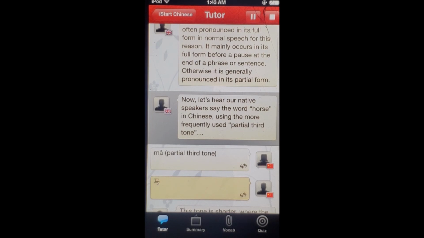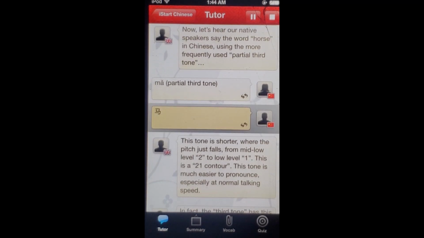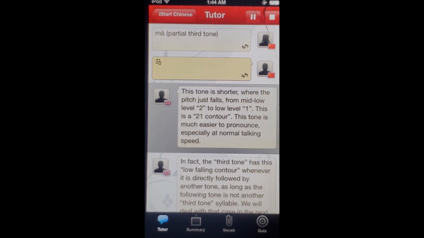Now, let's hear our native speakers say the word horse in Chinese using the more frequently used partial third tone. 马. Ma. This tone is shorter, where the pitch just falls from mid-low level 2 to low level 1. This is a 2-1 contour. This tone is much easier to pronounce, especially at normal talking speed.